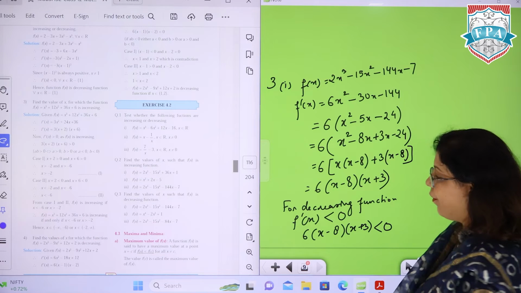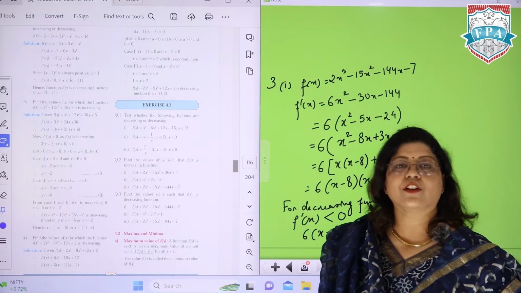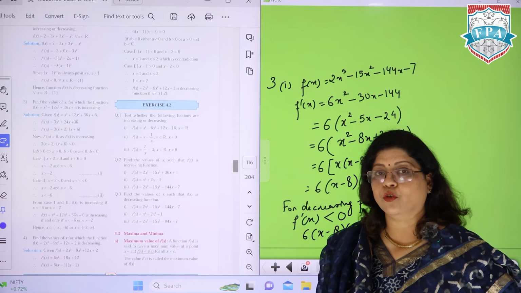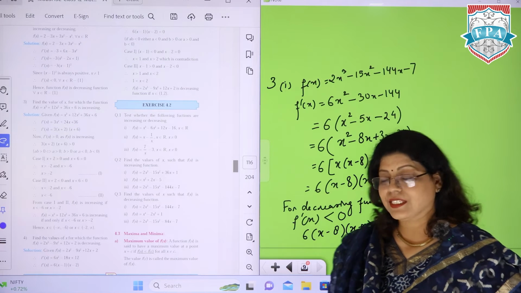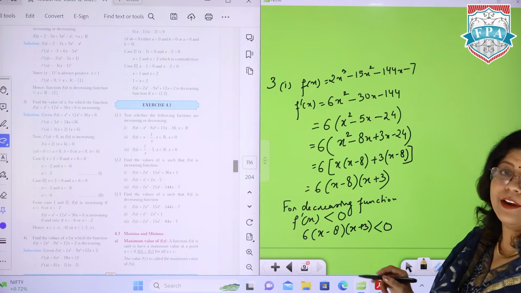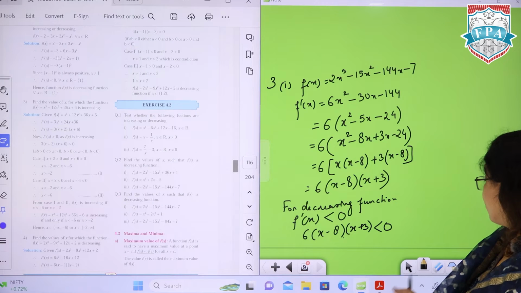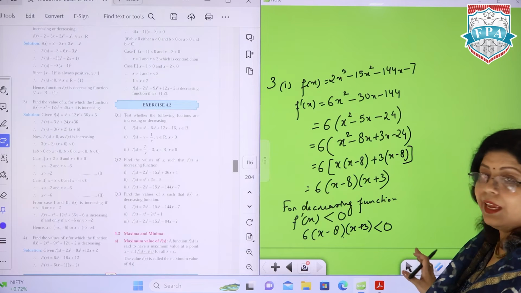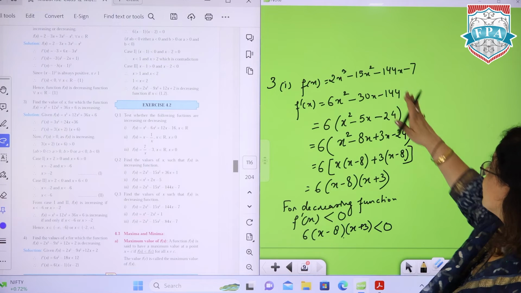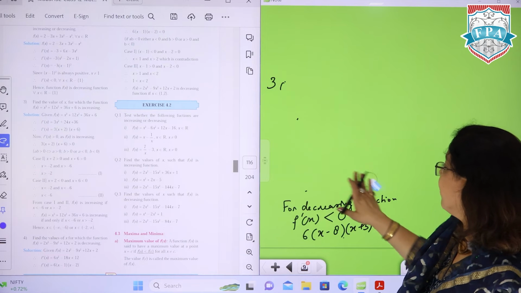Now to get the range in which this is less than 0, again in 11th grade you had a chapter on inequalities which covers this part. I'm showing it again to you so that you can revise that part. Here we get two critical values of x, 8 and minus 3. We'll use those critical values to find the region where it is increasing or decreasing. So I'm just erasing the first part so that I can get space to write the next thing.